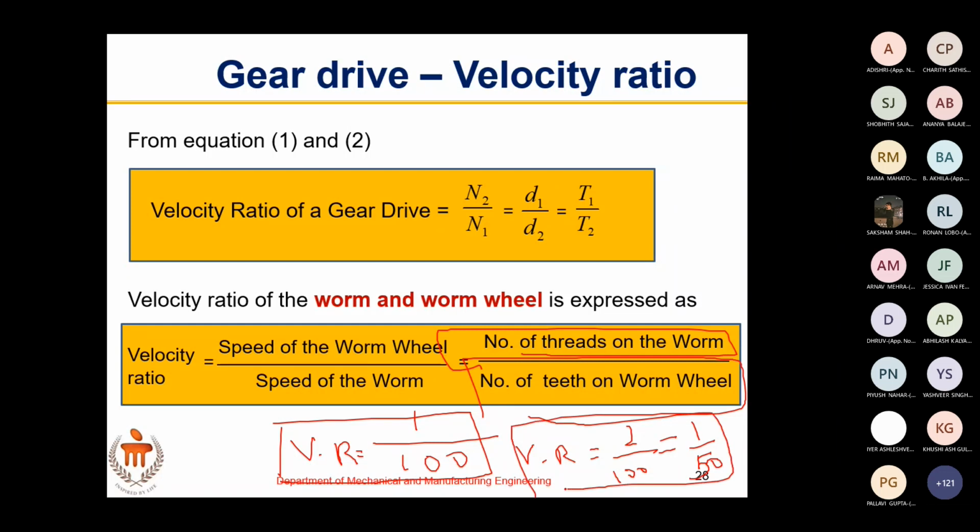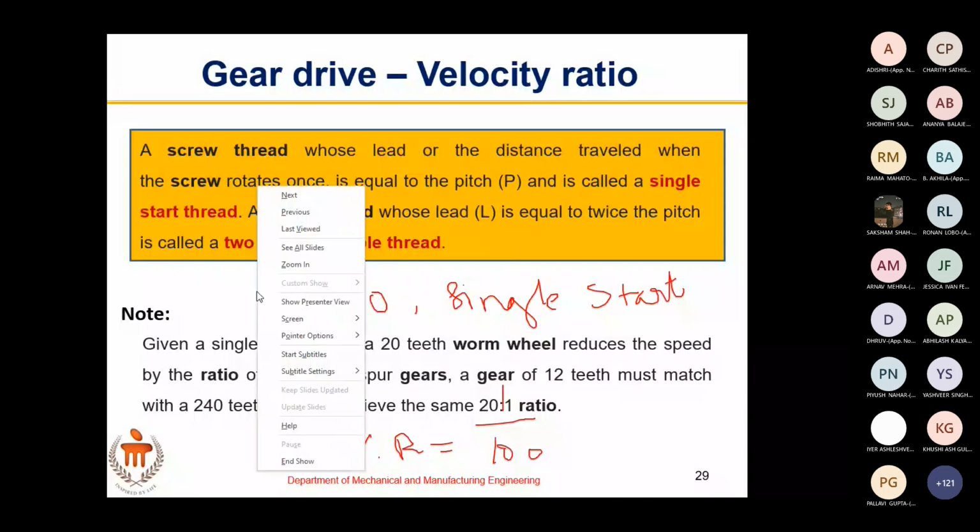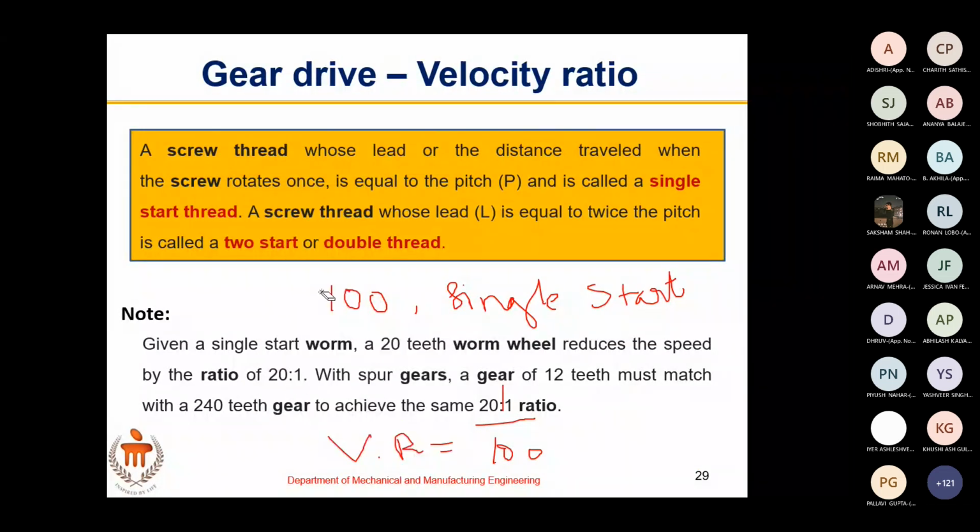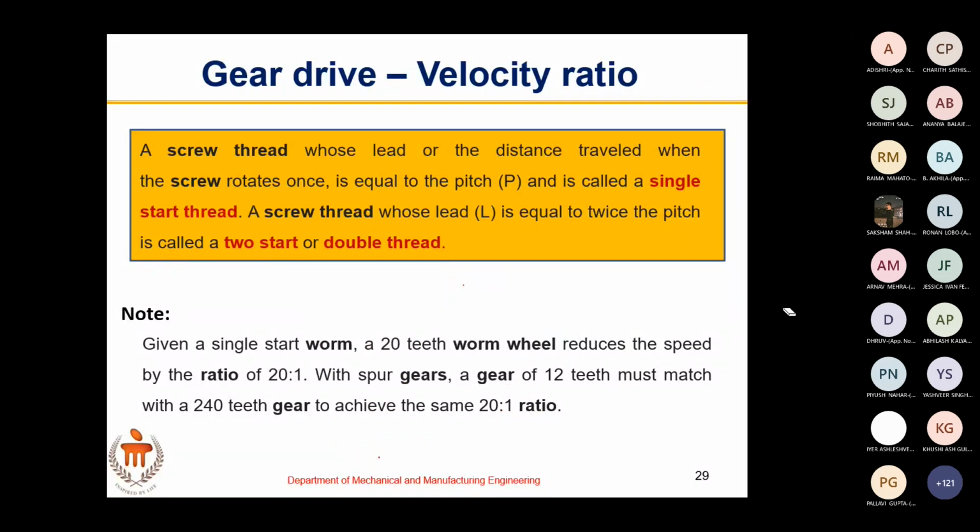So the concept of velocity ratio is slightly elaborated here. It is related to the number of threads on the worm and the number of teeth on the worm wheel. So when you define velocity ratio for worm and worm wheel, be a little bit more careful, because it is related to the concept of screw thread. Any doubt here?